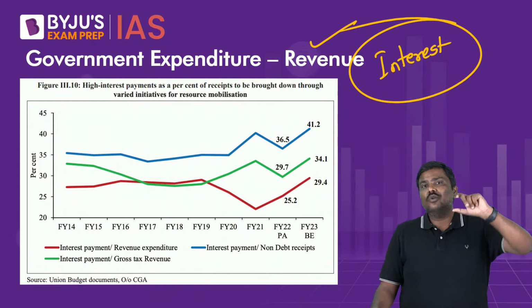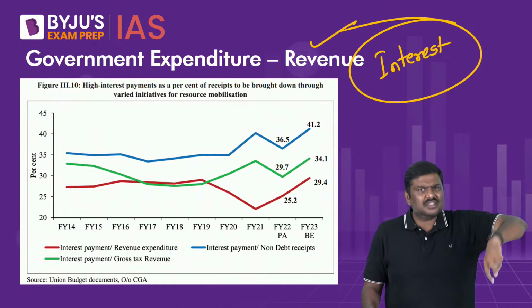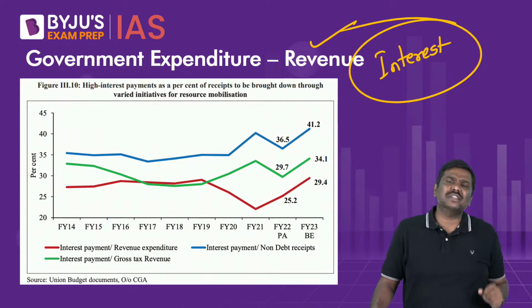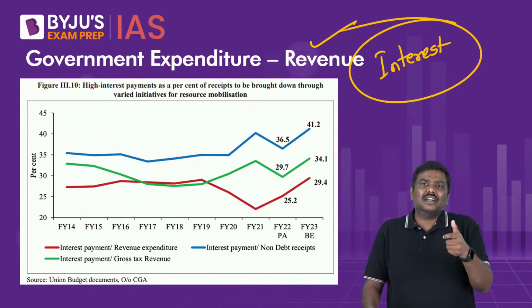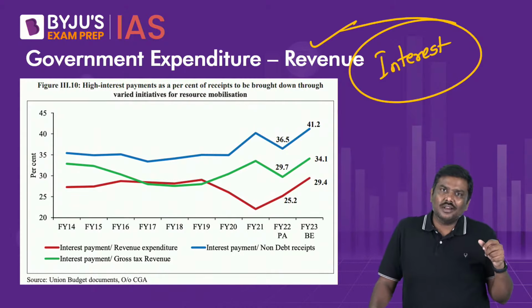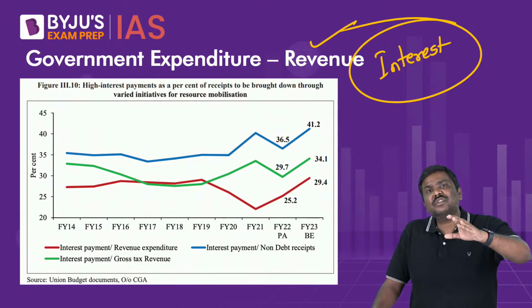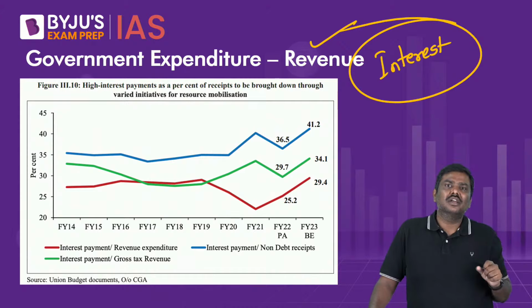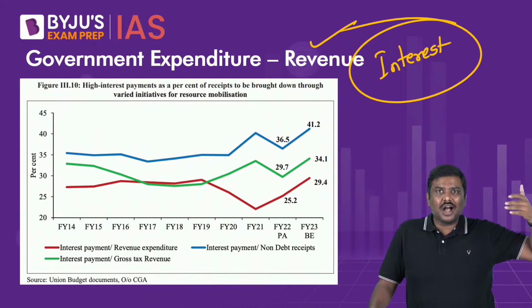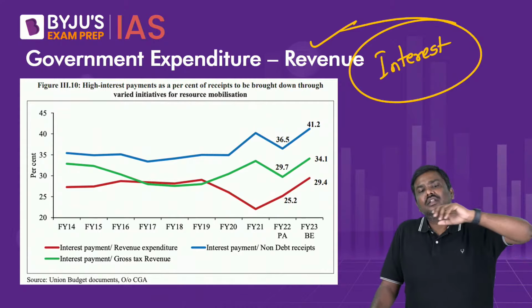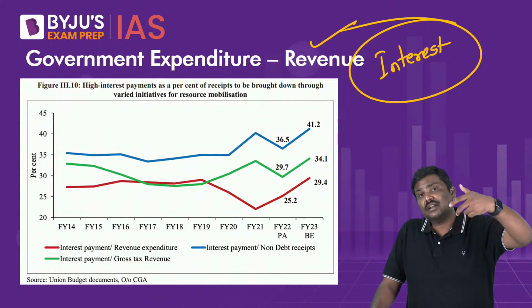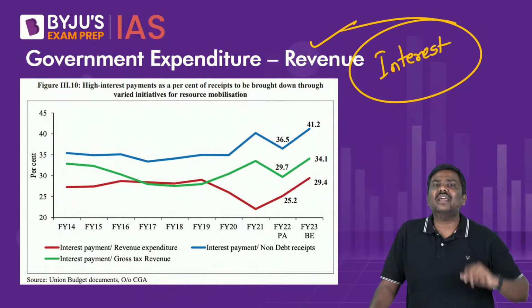For example, if you look at the last year's budget estimates, this year's budget estimate as well as next year's budget estimate, you will realize that around 1/3 of the total income for that financial year as per the budget estimates comes from the market borrowings. And when the market borrowings are so high, and again please understand, historically they have been higher like this, the amount of interest payment that is done by the government annually will also be very high.